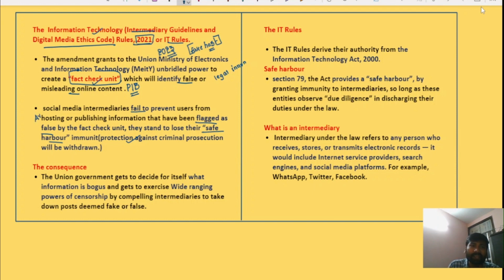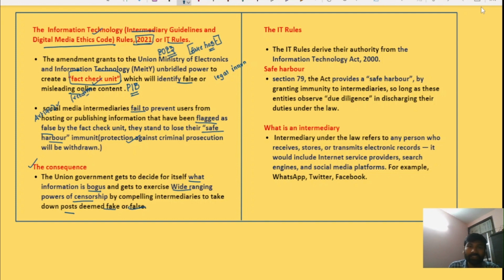Okay, so in this context, the author has been saying that this particular diktat has been violating Article 19(1)(a) that provides freedom of speech and expression to every individual by the Constitution of India. So what will be the consequence of this move by the government? The consequences include that the union government gets to decide itself what information is bogus, and it gets to exercise wide ranging powers of censorship, right? It also compels the intermediaries to take down posts deemed as fake or false.